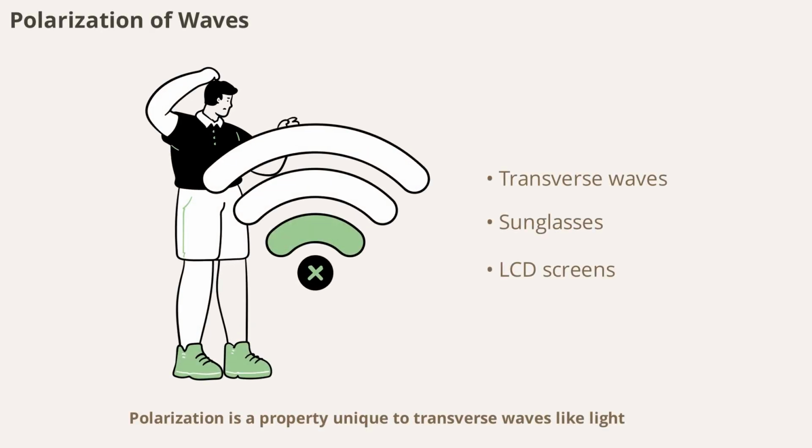Polarization is a property unique to transverse waves like light, where the vibrations occur in a particular direction. Polarized sunglasses use this principle to reduce glare by blocking certain orientations of light waves. Polarization is also important in photography, LCD screens, and communication technologies.